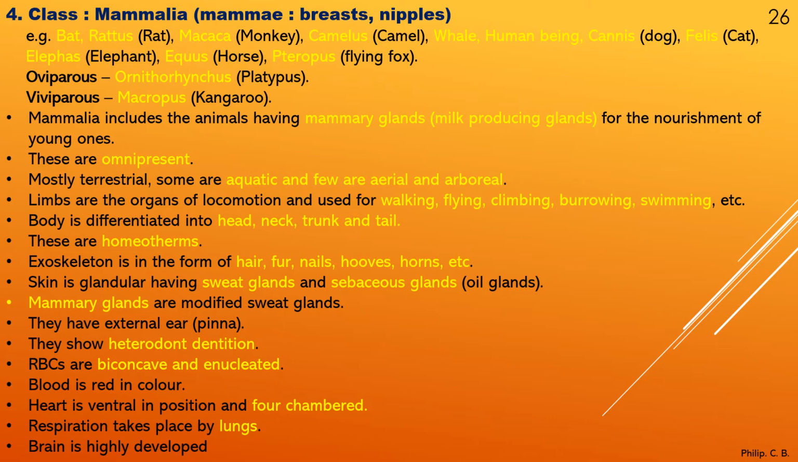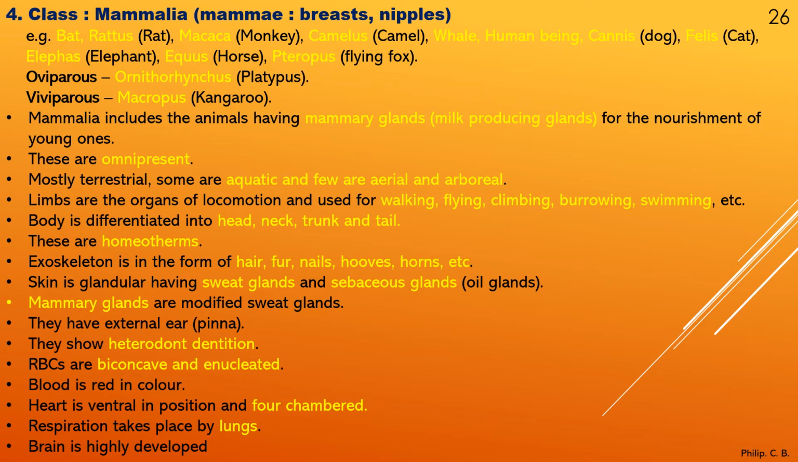These are omnipresent, mostly terrestrial, some are aquatic and few are aerial and arboreal. Means some species are aerial, as we can see, flying bats, or arboreal, found on the trees like monkeys, squirrels, etc. Limbs are the organs of locomotion and used for walking, flying, climbing, burrowing, swimming, etc. Body is differentiated into head, neck, trunk and tail. These are homeotherms. Exoskeleton is in the form of hair, fur, nails, hoofs, horns, etc. Skin is glandular, having sweat glands and sebaceous glands, that is oil glands. Mammary glands are the modified sweat glands.